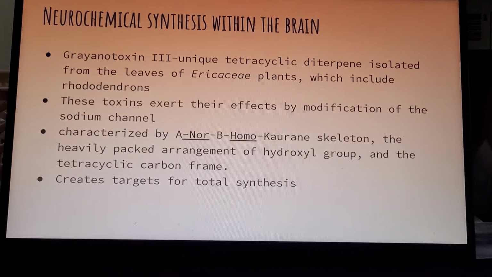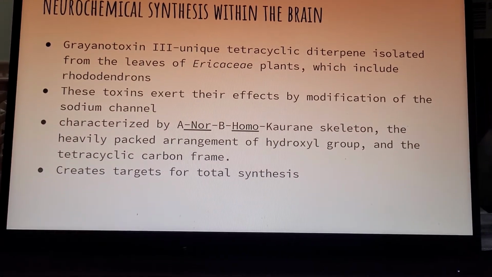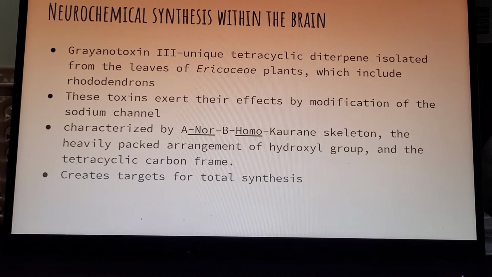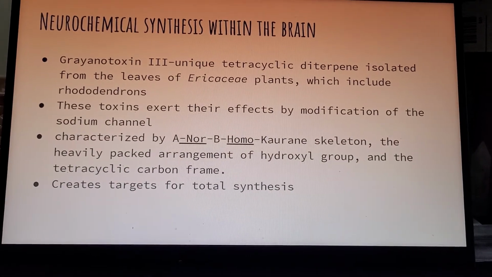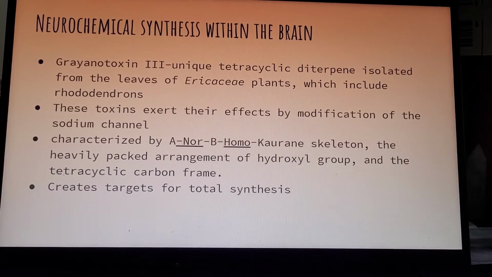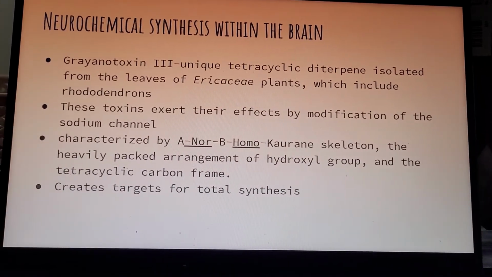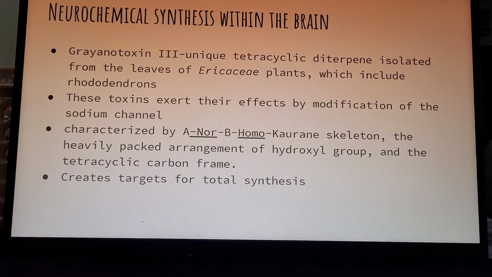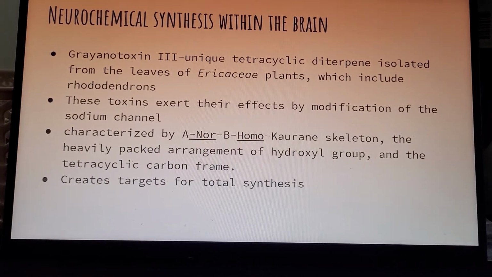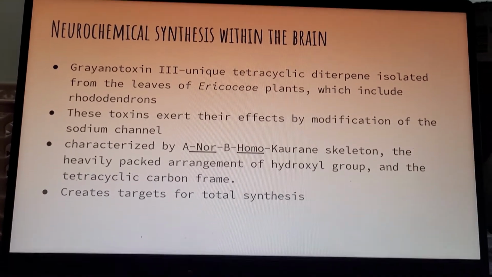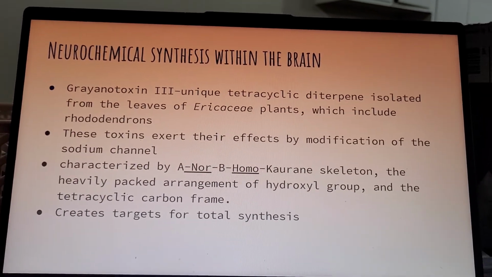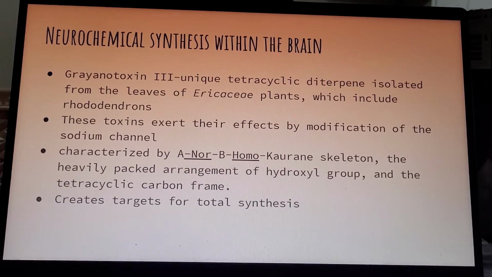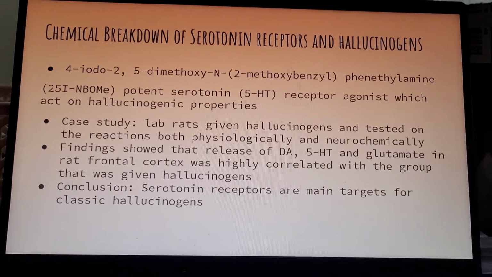These toxins, as we said before with the grayanotoxins, affect the modification of the sodium channel, and they are characterized by A nor B homochlorine skeleton and other very interesting arrangements of hydroxyl groups in the tetracyclic carbon frame. This framework of the chemical compound creates ease and targets for total synthesis within the brain.